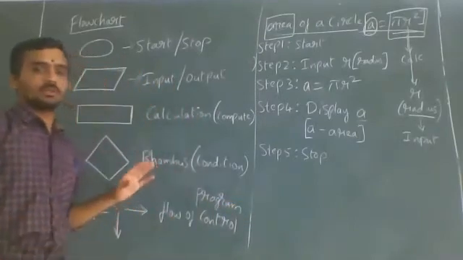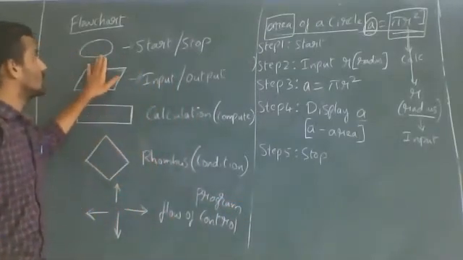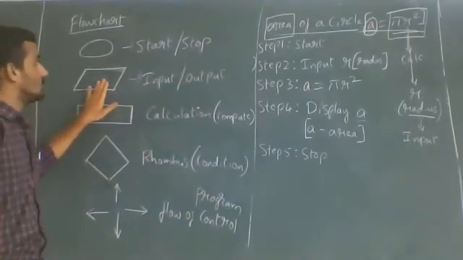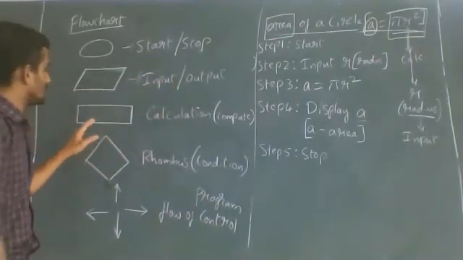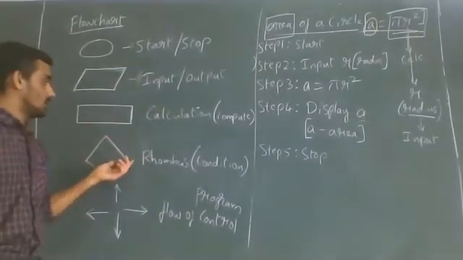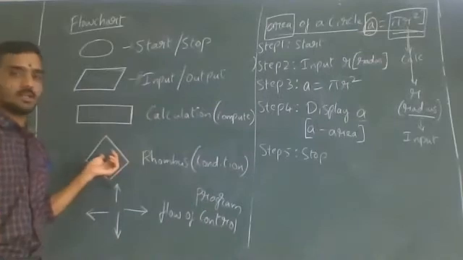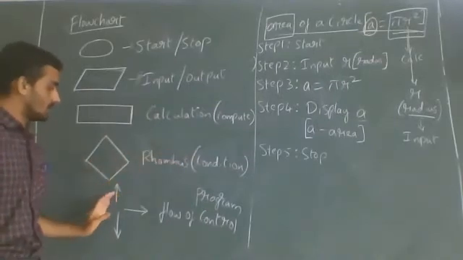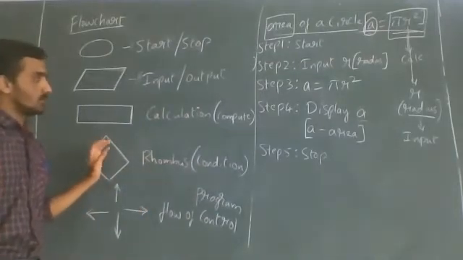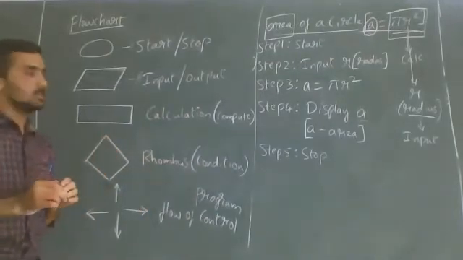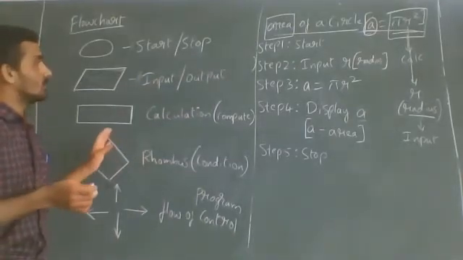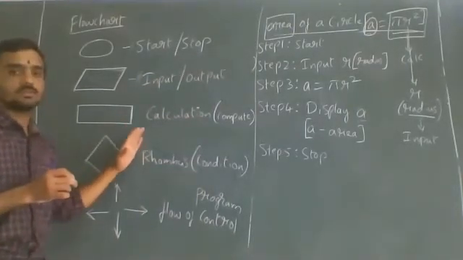I hope people got this. Once again, I will tell you, this oval symbol indicates start and stop, and parallelogram indicates input and output. For calculation, we use the symbol rectangle, and the rhombus symbol, that is, you can say diamond symbol, is used for condition, and these arrow marks are used for flow of program control. Still there are some symbols which will come across in functions chapter and all, but what are the symbols required for control statements, that we will discuss here.